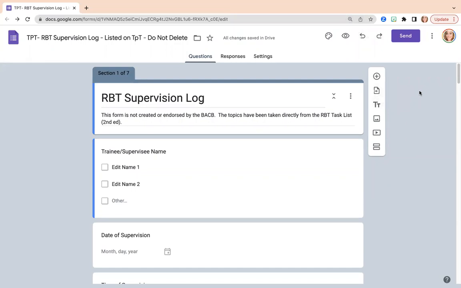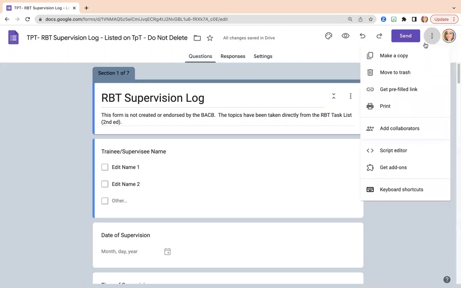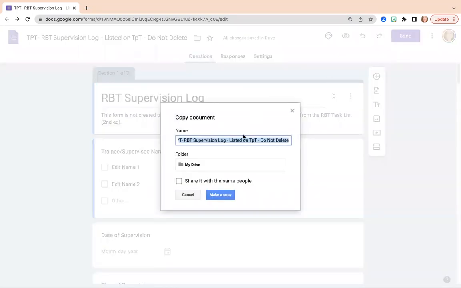Okay, so when you purchase the TPT product, you will see a page that comes up like this. The first thing you need to do is go over here to the three dots and make a copy. Name your copy. Now, I want to say this before you just create one. I suggest you create one for each RBT that you're supervising if you want to share the results with each RBT. If you just want one form with all of your RBTs on it, then that's fine. Just create one. So I'm going to say that this is for RBT Susan.